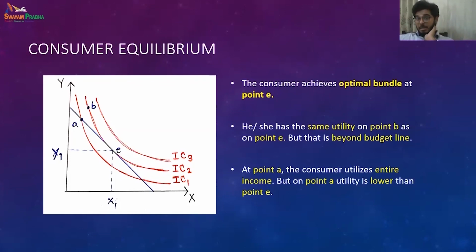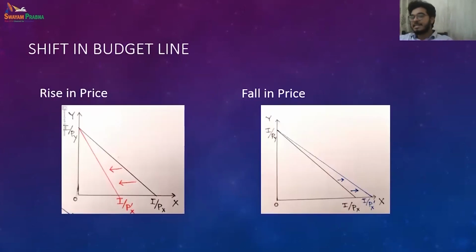So my demand, my purchase capacity, my consumer behavior varies with price, right? So let us see how price changes the shape of our budget line. What happens when price increases? Then you can see the budget line pivots inside, right?